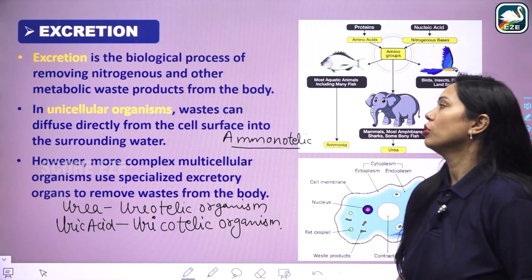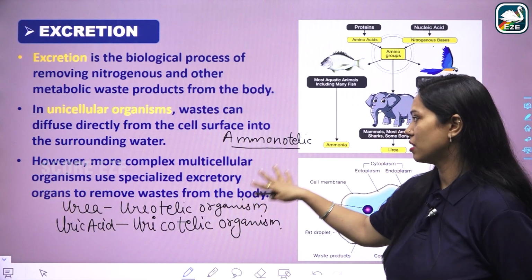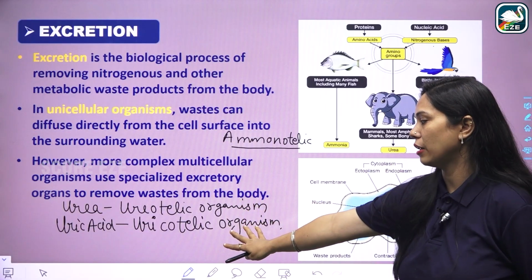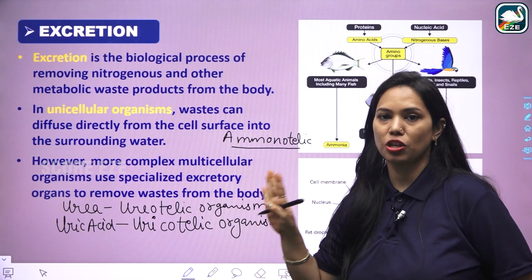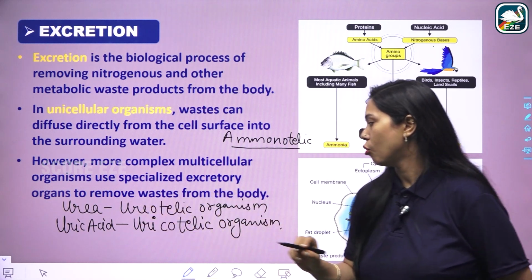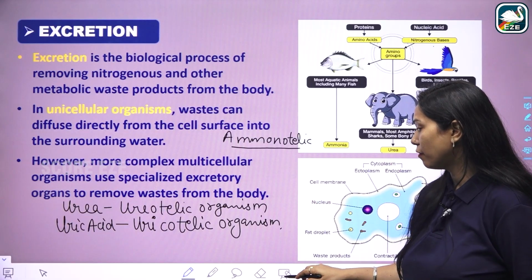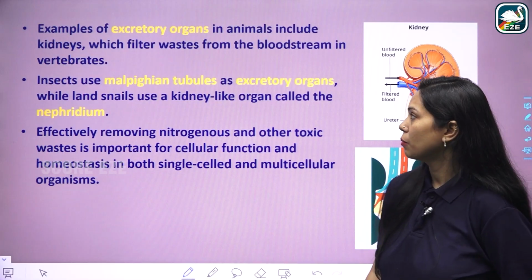See here, on the basis of excretory product, we have three types of organisms: ammonotelic, ureotelic and uricotelic, and we will study human being excretion majorly in this. So we are the ureotelic organisms, and we have the kidneys to remove the excretory product.